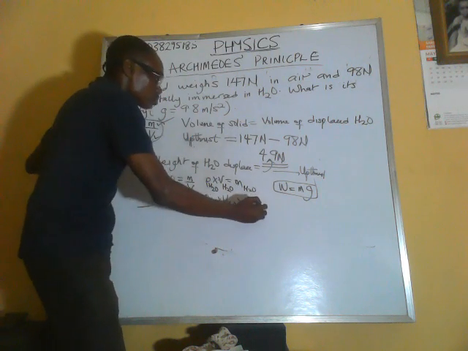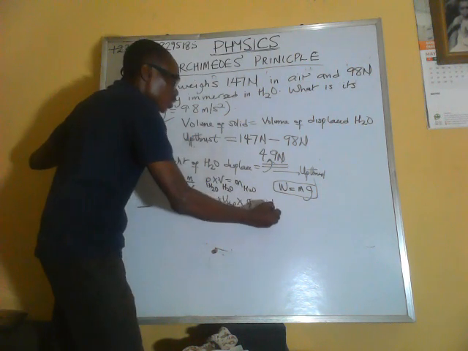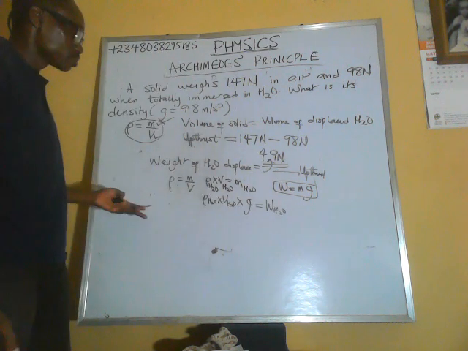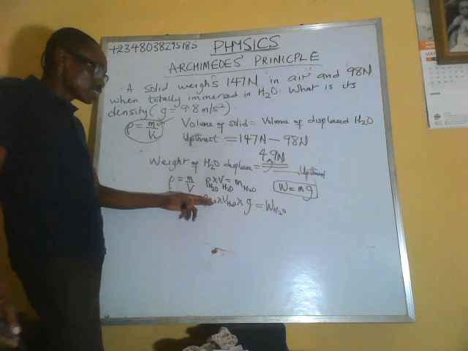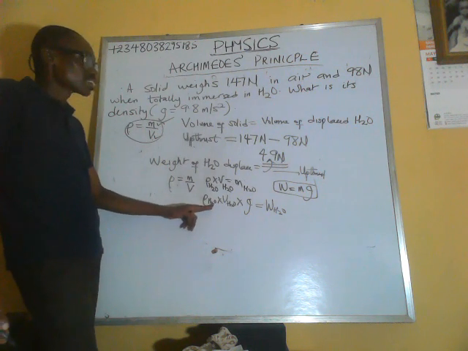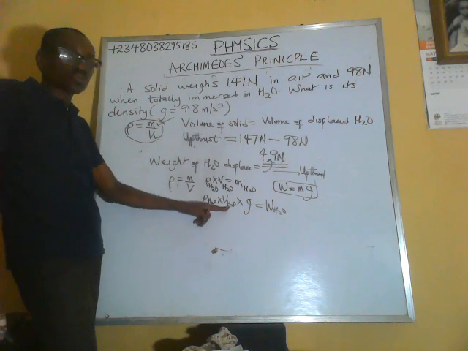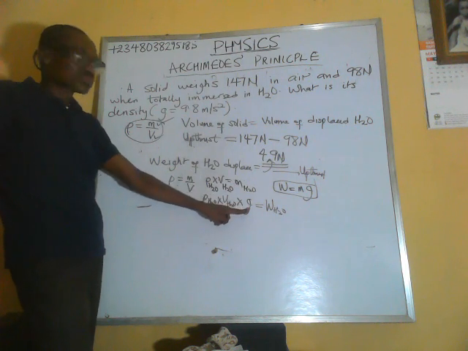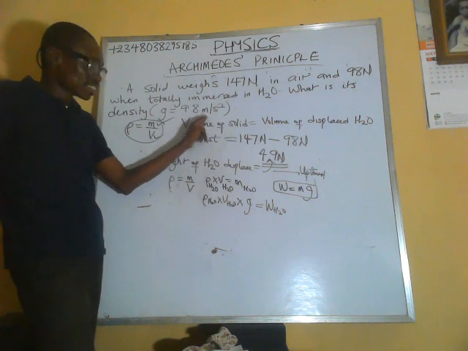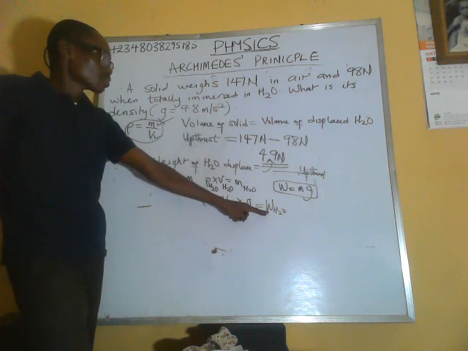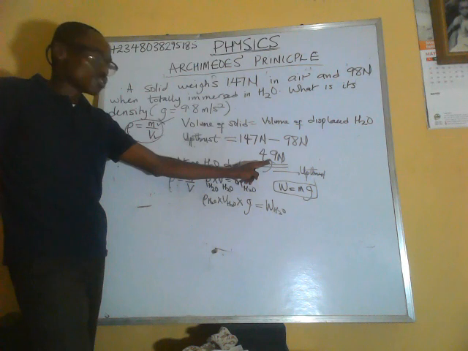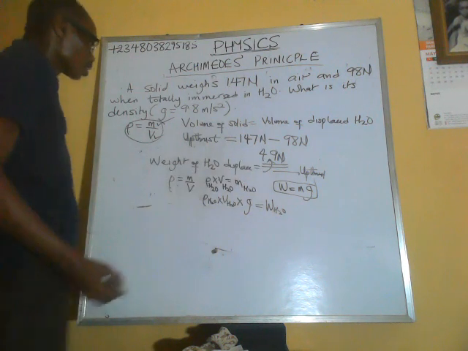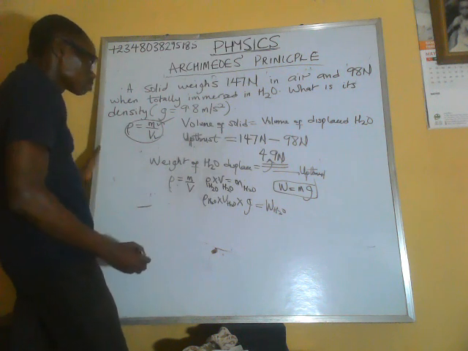This gives you the weight of water that is displaced. The density of water, you have it. Volume of water is what we are looking for. And g is given, the constant. Weight of water is equal to the upthrust, 49 Newton, is available. So let's go ahead and complete the solving.